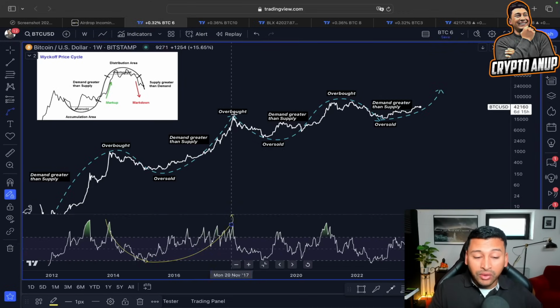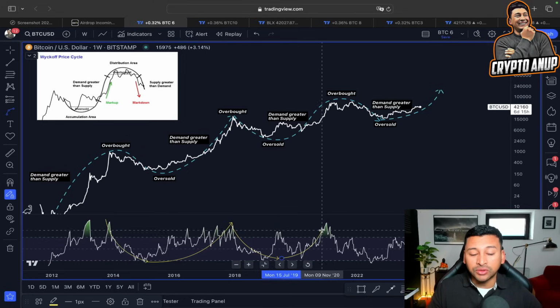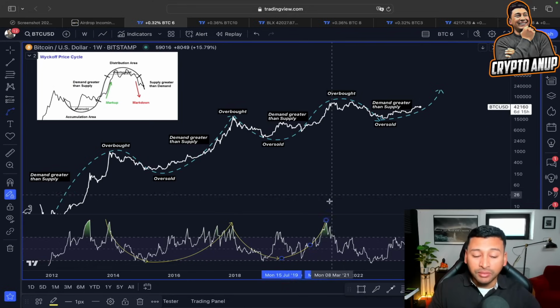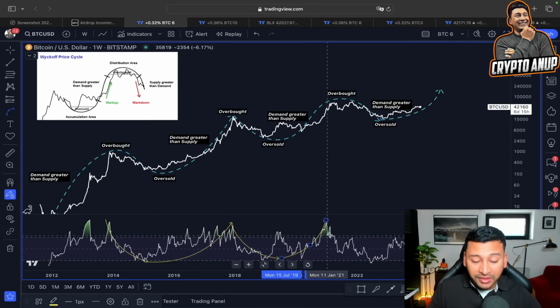Now, if we look at this from 2017, when the price found itself in this overbought area, what happened with RSI along with the price action? It started showing weakness. Price got attracted towards the oversold area. RSI got attracted towards the oversold area before starting with this new impulsive move, before the RSI line headed towards this overbought area.